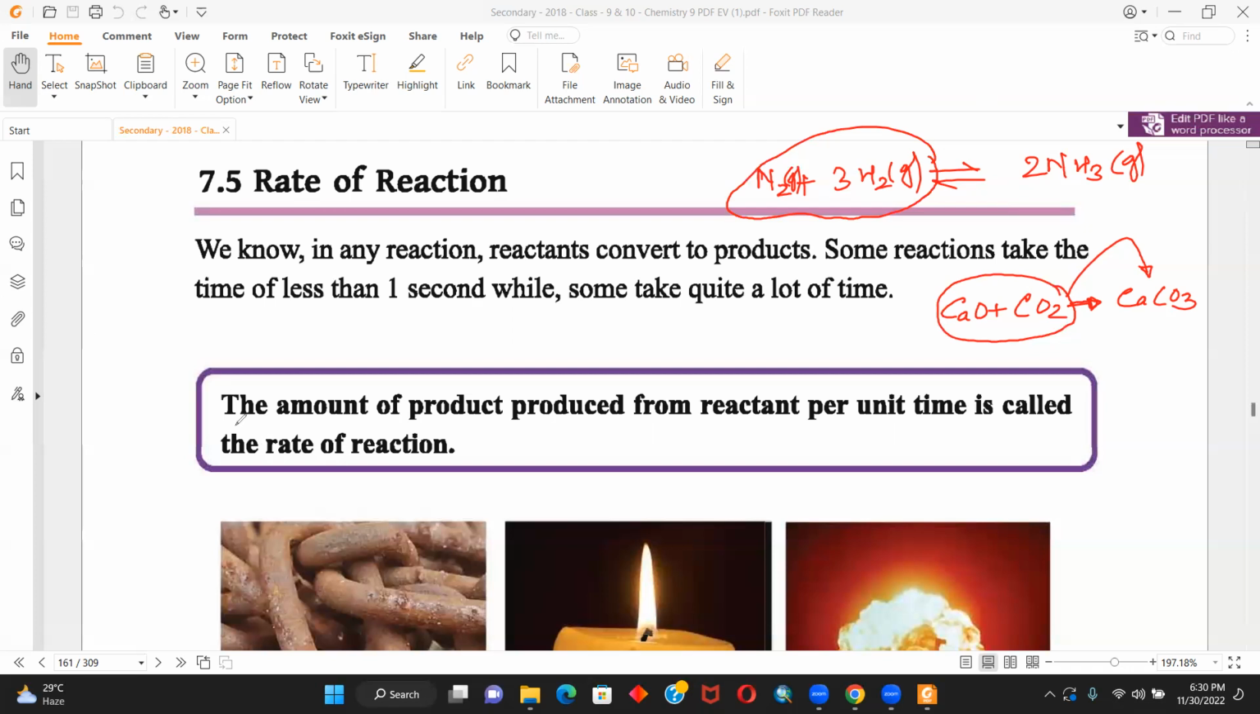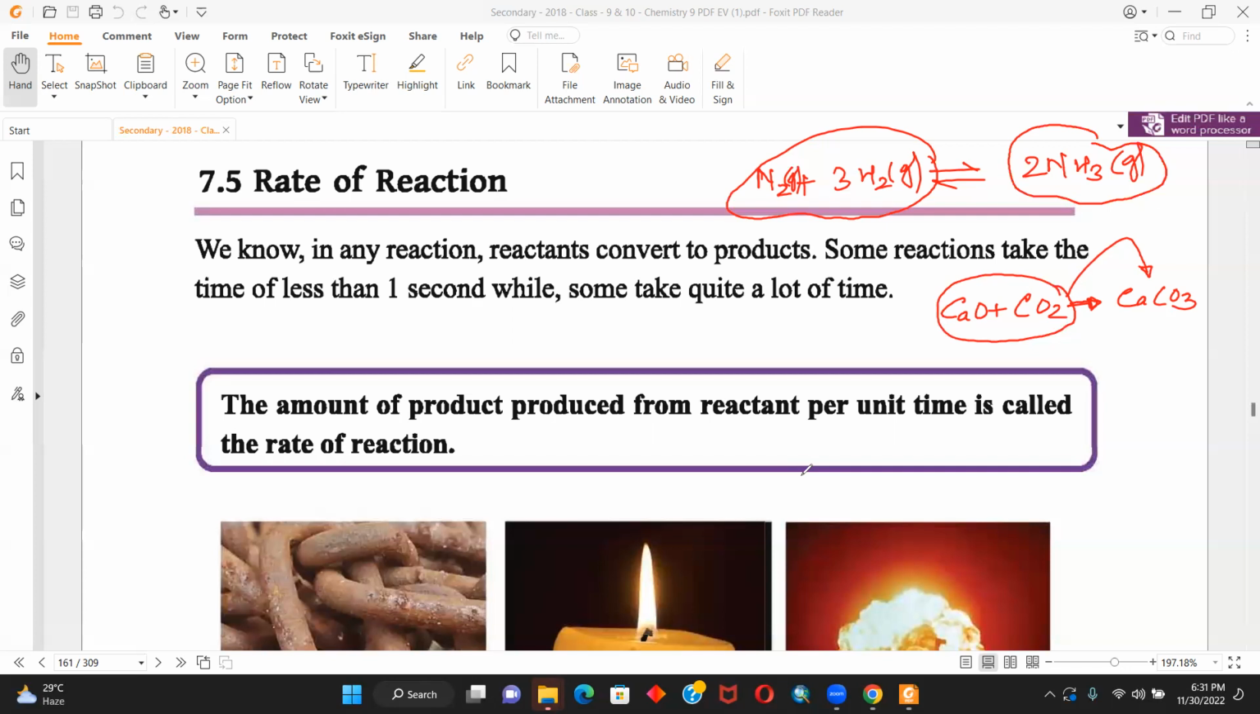So what is the definition of that? The amount of product produced from reactant per unit time. Say for instance, 2 mole ammonia is being created per 1 second. So you would say that the rate of reaction is 2 mole per second. What did I say? 2 mole per second. And again, if you are creating 4 moles, then it would be 4 mole per second.